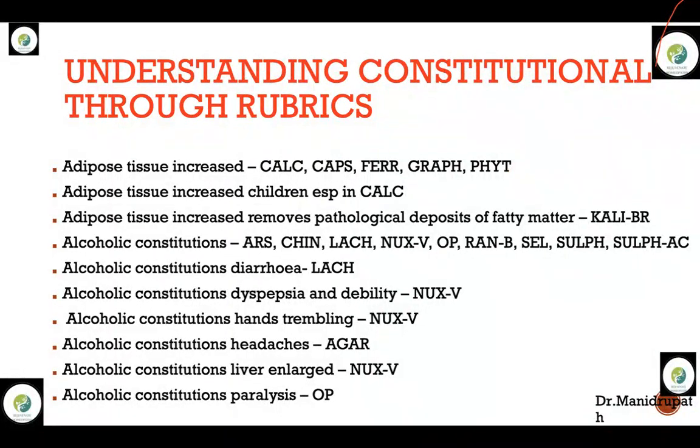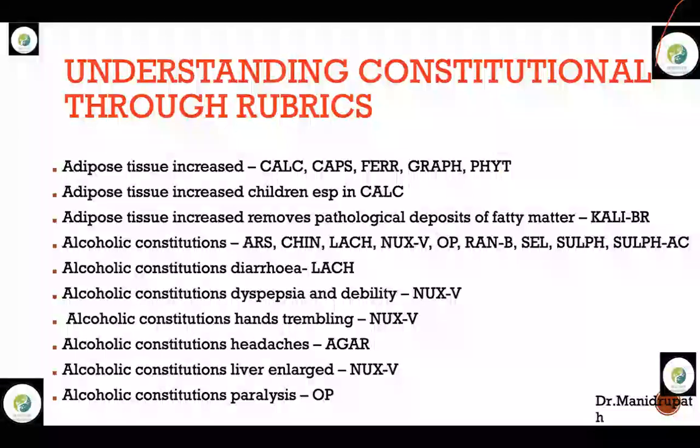Coming to the next rubric, alcoholic constitutions with diarrhea is Lachesis. Everyone knows the confirmatory of Lachesis: tight clothing aggravates, jealous, suspicious, keeps the tongue always out like a snake. That is the prominent confirmatory of Lachesis. Alcoholic constitutions, dyspepsia and debility is Nux vomica. Nux vomica constitution: irritability, anger. The main rubric to understand Nux vomica is delusion bed is sold by someone.